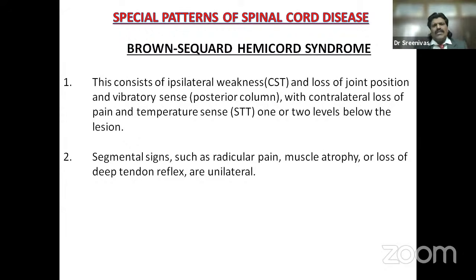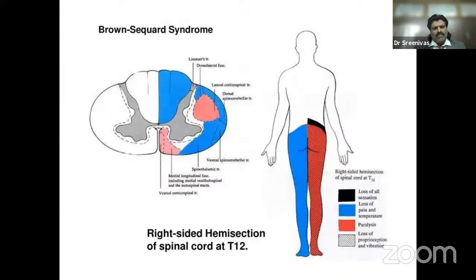So when there's a hemisection of the spinal cord, usually because of trauma, it consists of ipsilateral weakness from the corticospinal tract, loss of joint position and vibration because of the posterior column, but with contralateral loss of pain and temperature sensations 1 or 2 levels below the lesion. Segmental signs such as radicular pain, muscle atrophy, or loss of deep tendon reflexes are unilateral. So this is Brown-Séquard syndrome.